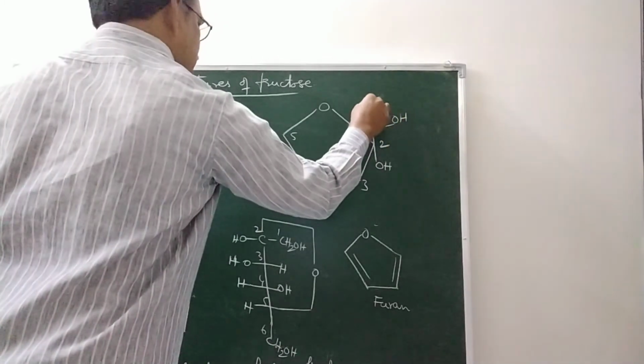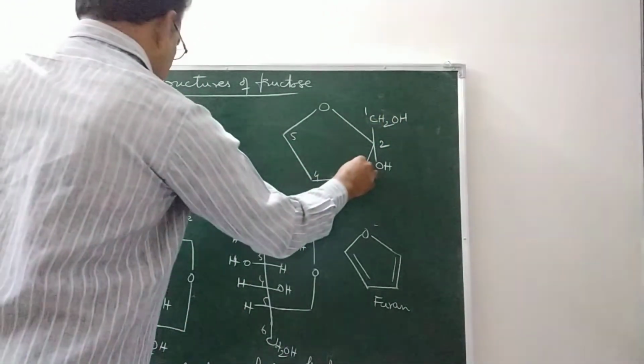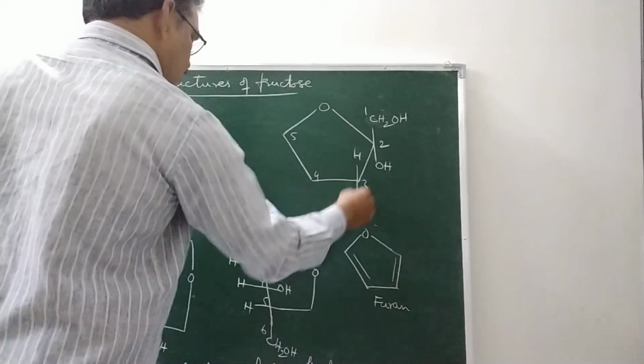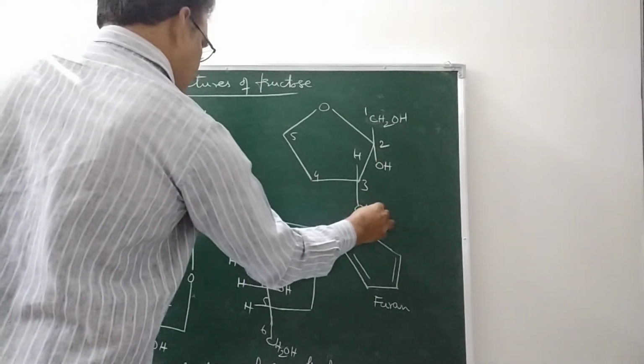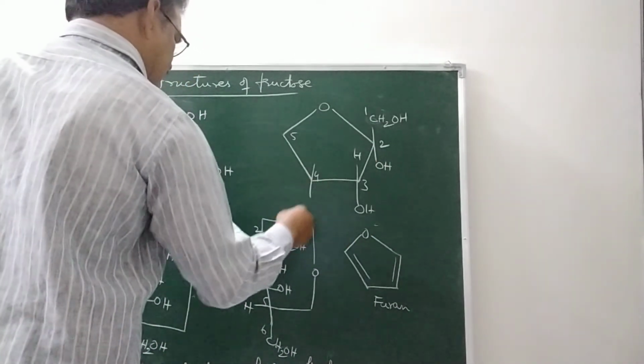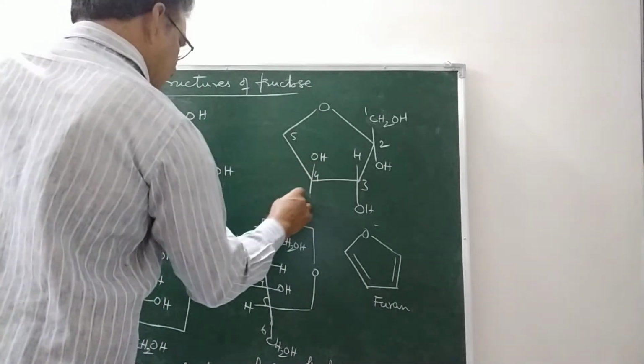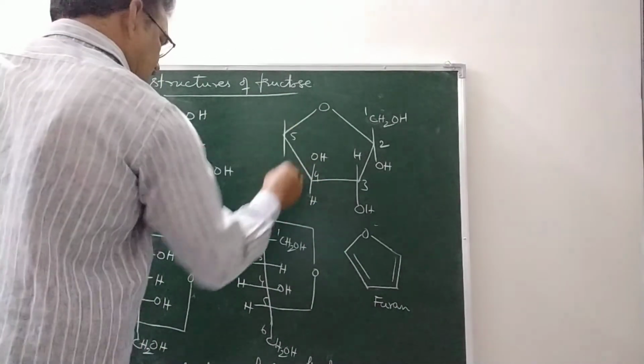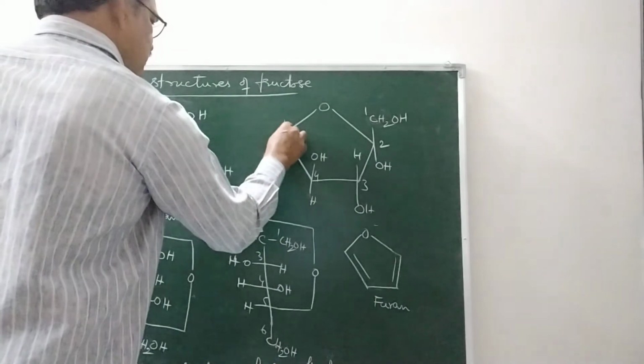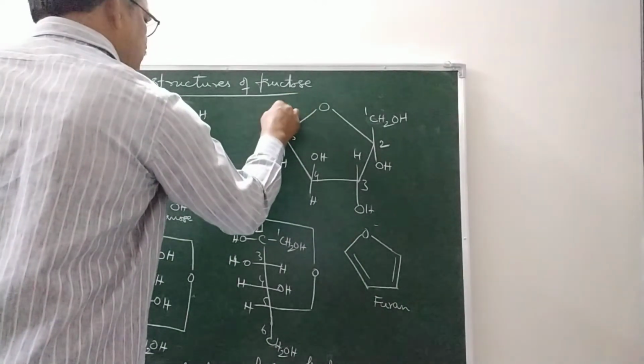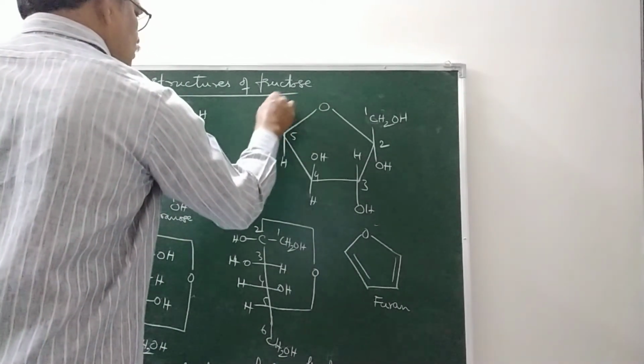This is the first carbon. At the third carbon, again the same: downside OH and top side hydrogen, and at the fifth carbon, hydrogen, and this will be the CH2OH.